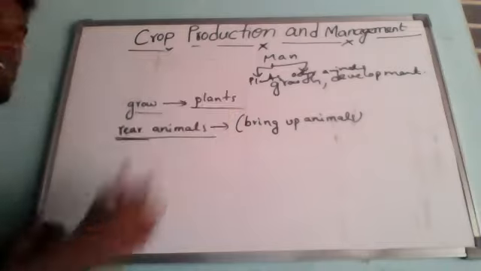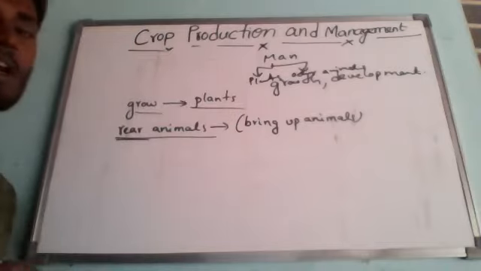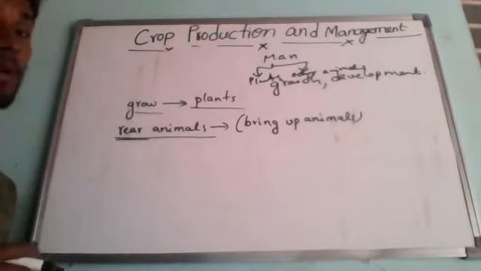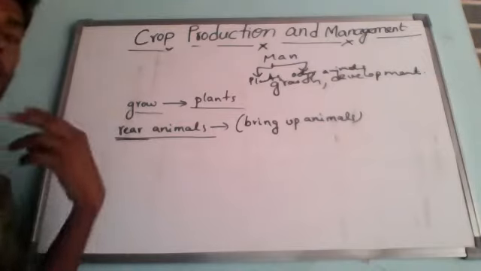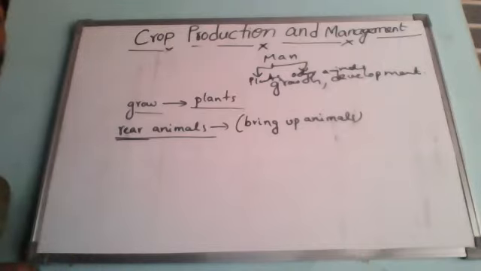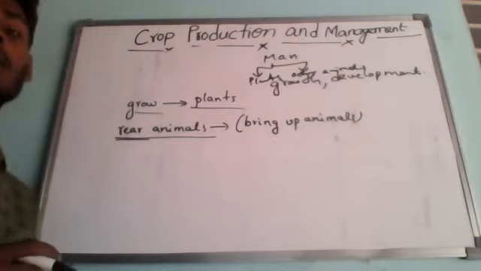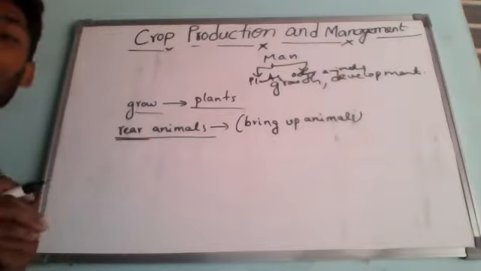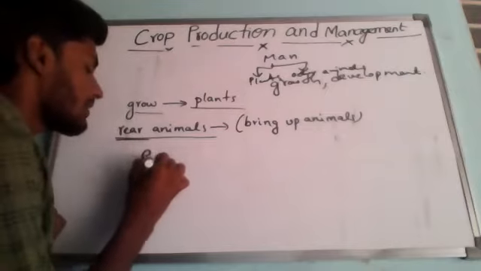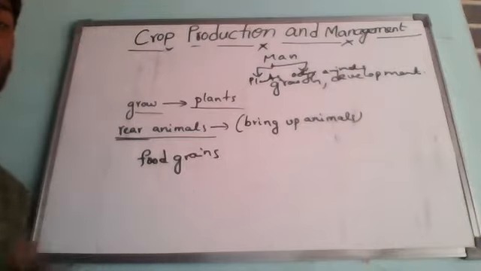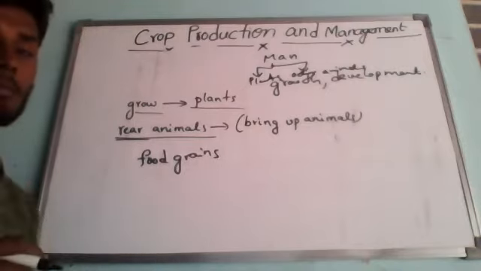We know that if you consider plants, many types of plants are grown on a large scale in vast, very, very big fields. Correct or not? Why are we cultivating that? The food grains produced by them are consumed in large amounts. That is why we are doing that. So many types of plants are grown on a large scale in vast fields because the food grains produced by them are consumed in large amounts.